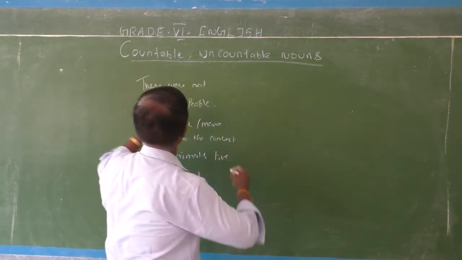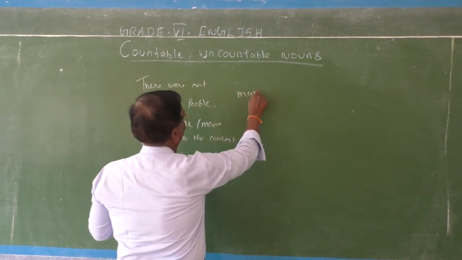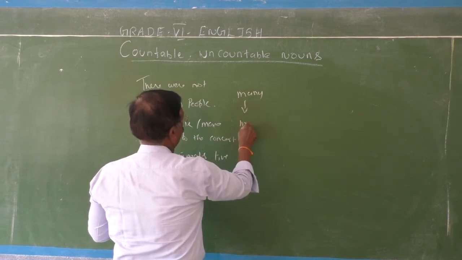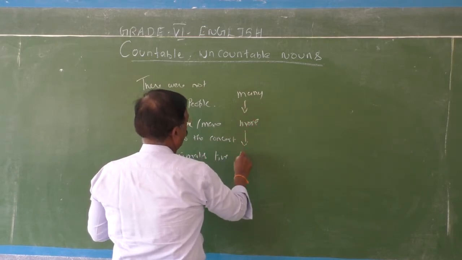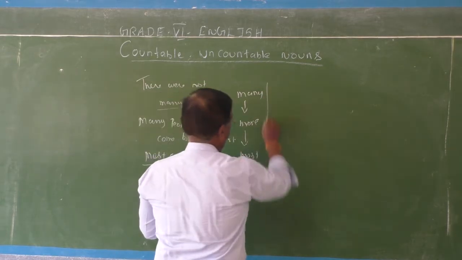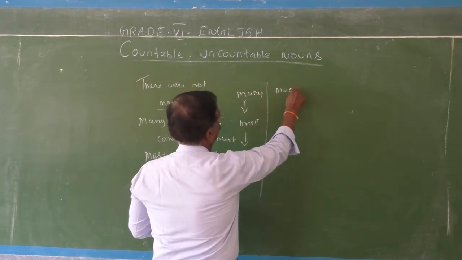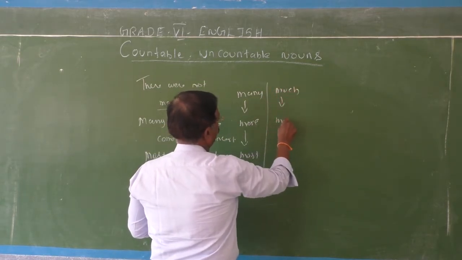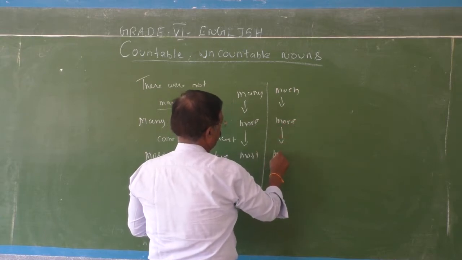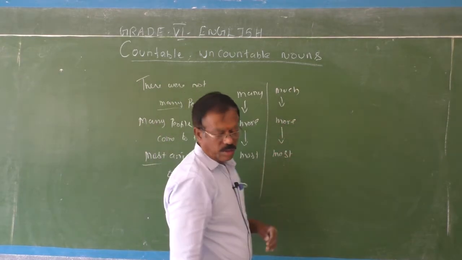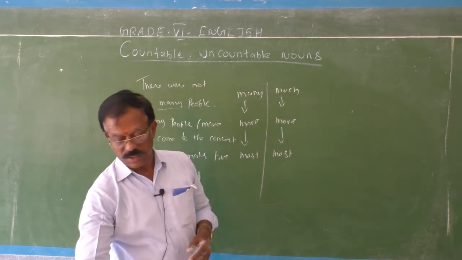because these determiners only decide sometimes whether a noun is countable or uncountable. Okay, see, many, then more, then most. In the same way, much, more, then most. Much, more, most. How can we frame sentences using these things?